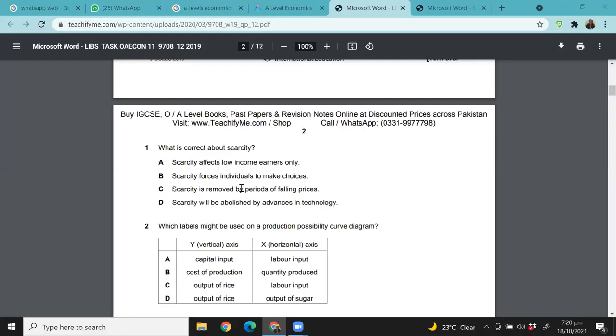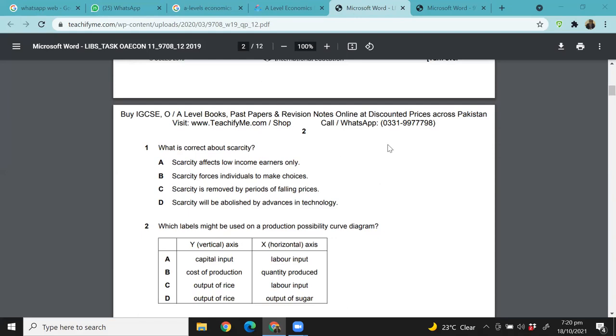Scarcity, right? So let's read the options together, and then you will tell me your answer, and I'll tell you what I think is the answer, and then we'll check towards the end. Scarcity affects low-income earners only. Scarcity forces individuals to make choices. Scarcity is removed by periods of falling prices. Scarcity will be abolished by advances in technology.